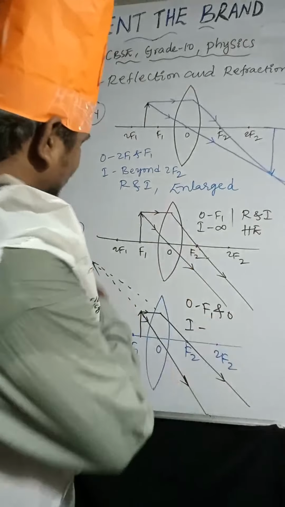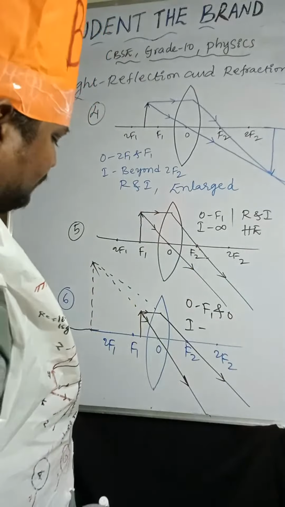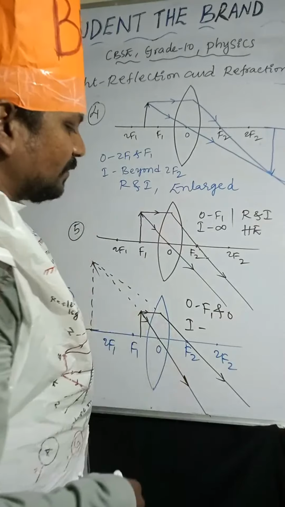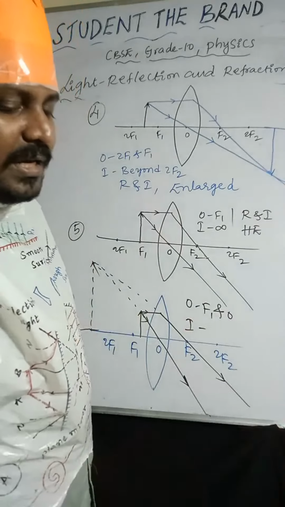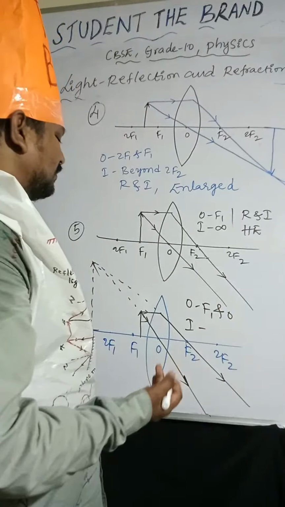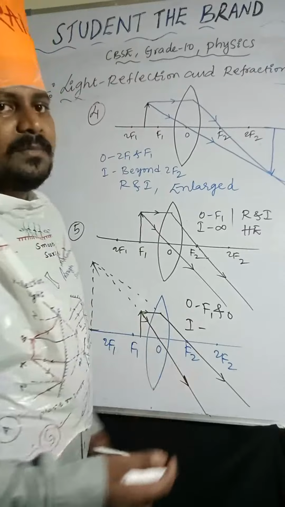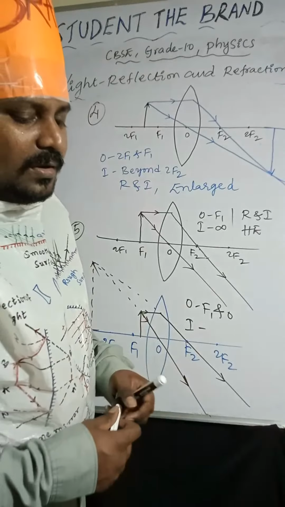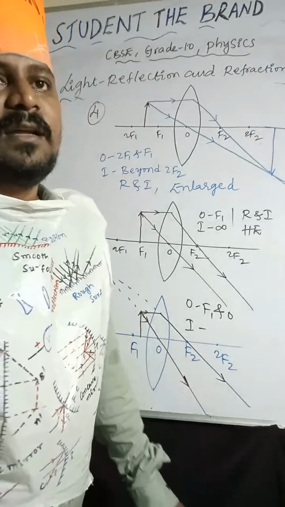So image is formed beyond 2F1 on the same side of the object. Nature of the image is virtual, erect and enlarged. Enlarged compared to the object, image size is increased. Okay, done. That's enough. So this is about